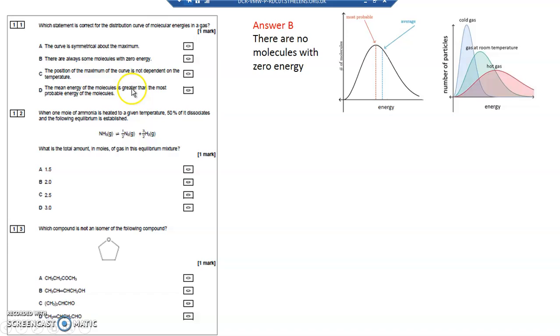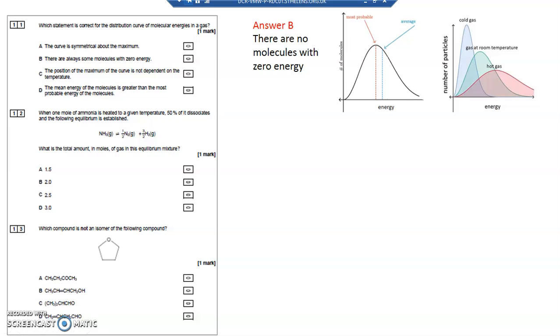The mean energy of the molecules is greater than the most probable energy of the molecules. The most probable energy is found by drawing a line down from the peak to the x-axis; that's where most of the particles seem to be. But the mean energy, the blue line, hits the axis at a slightly higher energy value, slightly to the right. So the mean energy of the molecules is greater than the most probable energy. D is right as well. So the one that's incorrect is answer B, because there are no particles with no energy. So B is wrong.